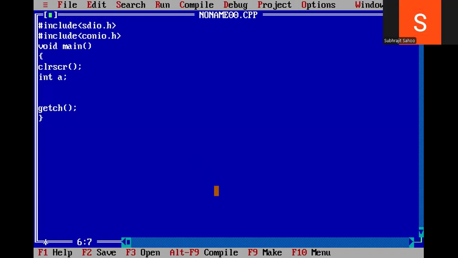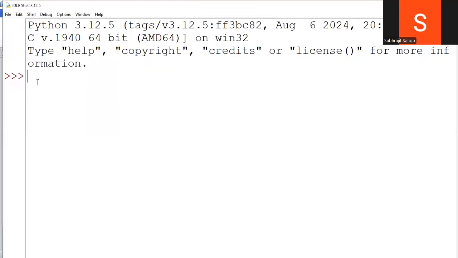no need to declare any variable. Directly I will write here a equal to 10. So a equal to 10. Have I written any data type, integer or float or character, before the a? No. Whereas in the C language, we need to specify the data types. Declaration of the variable is done with the help of data types in the C language, C++ language, and Java programming language.